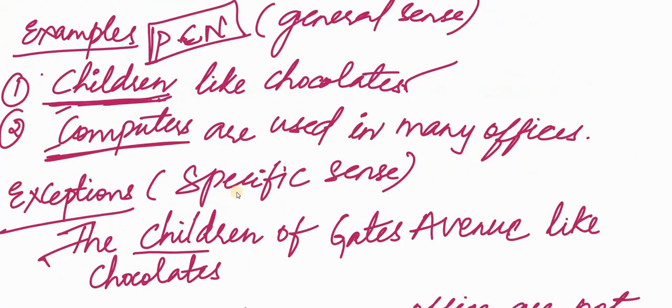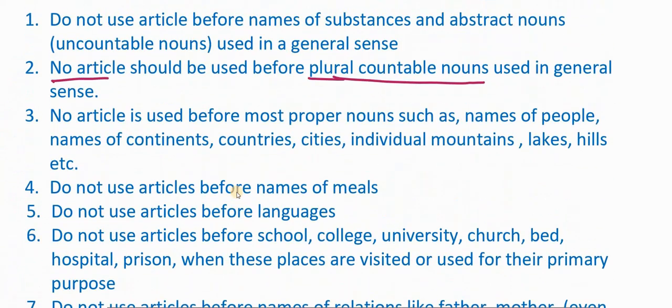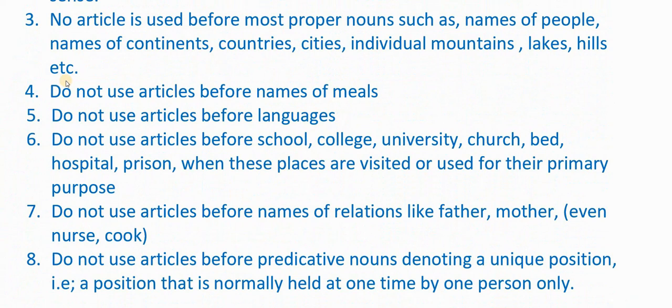Let us now look at the third rule or the third area which requires no article. Now the third rule is what I've been talking about even in my previous videos. We don't use articles before most proper nouns such as names of people, names of continents, countries, cities, individual mountains, lakes, hills, etc. You don't use any article before proper nouns.